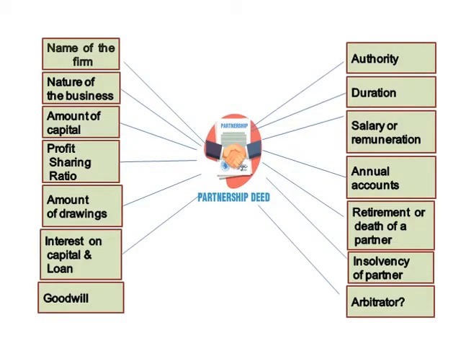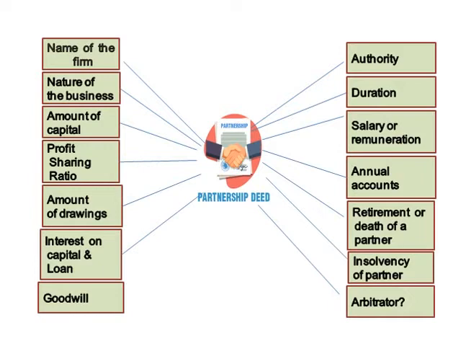Partnership deed is an agreement between two or more persons to carry on a business jointly. It may be a verbal or written agreement. Usually a written agreement is preferable and it must be signed by all partners because it helps the partners to avoid any future dispute among the partners. Partnership deed includes the terms and conditions of the business.